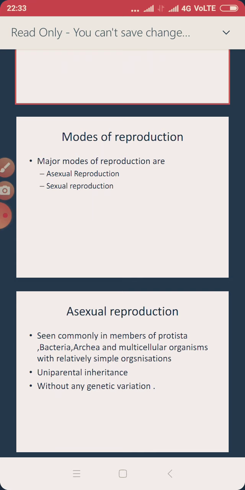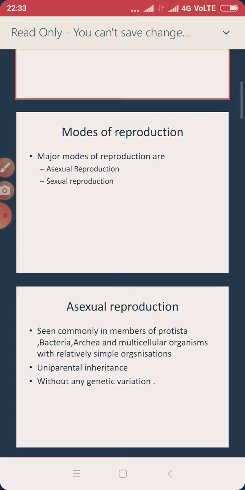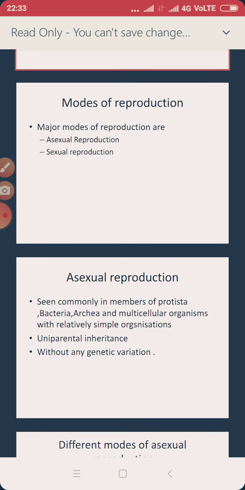So we call it asexual reproduction. Most of the organisms which undergo asexual reproduction are mostly unicellular organisms. Let's see some of the examples. You should note this down. It can be asked in the 2 mark questions, like what are the organisms which undergo asexual reproduction.